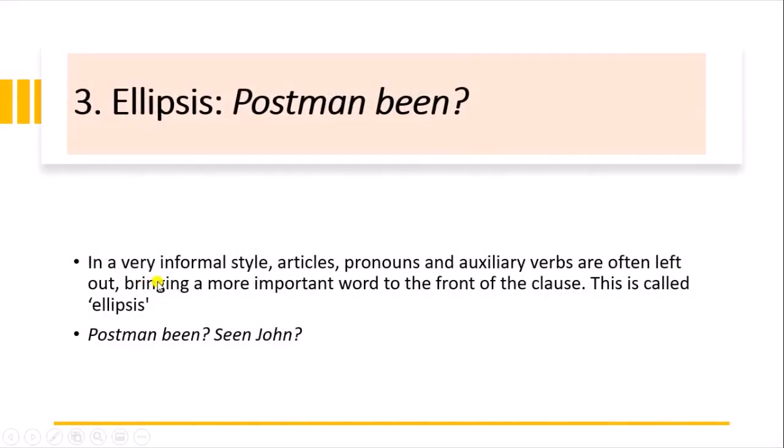Ellipsis. In a very informal style, articles, pronouns, and auxiliary verbs are often left out, bringing a more important word to the front of the clause. This is called ellipsis. So articles, pronouns, and auxiliary verbs are left out, bringing a more important word to the front, like postman been, seen John. So we are using postman been at the start. This is ellipsis.